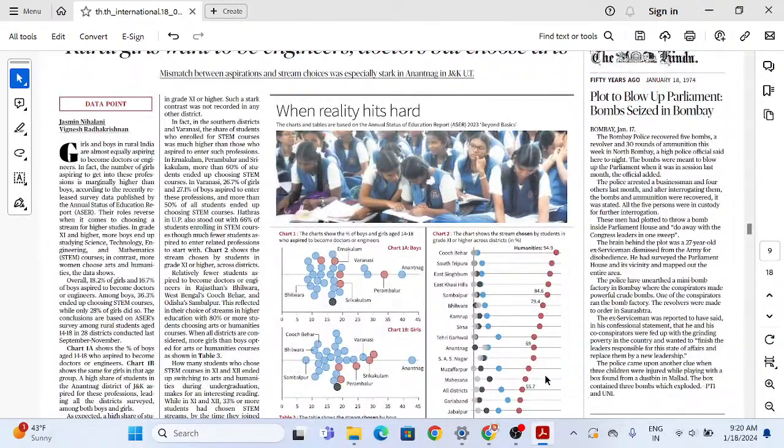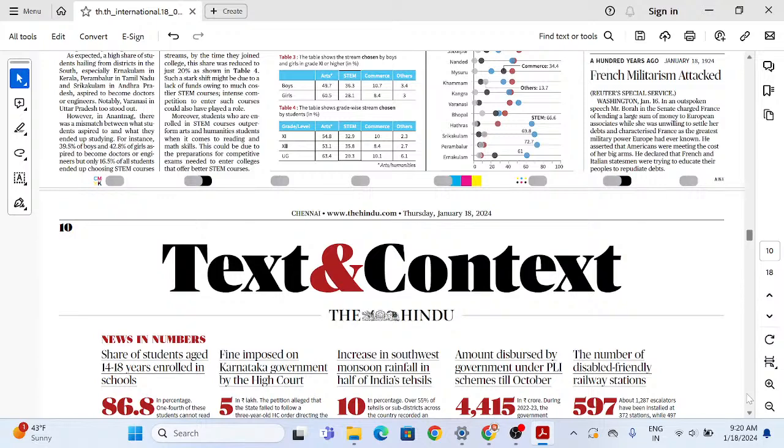This is according to the Annual Status of Education Report, which has clearly said that we have seen that there is a difference between the aspirations of most students and the actual stream options they are choosing. So that is quite concerning and it is quite evident as well, right?